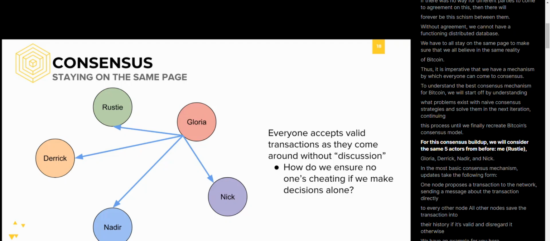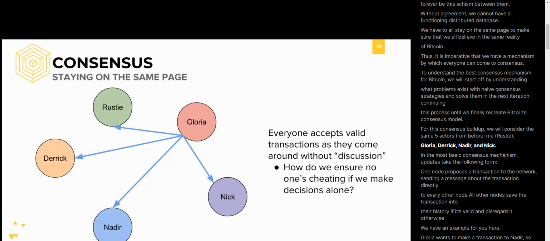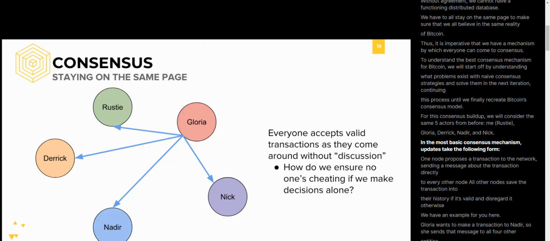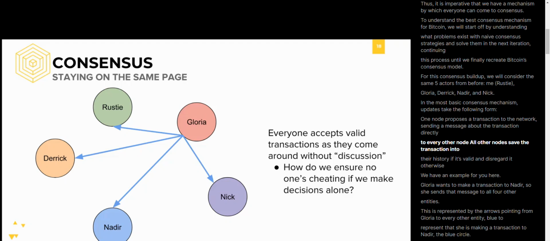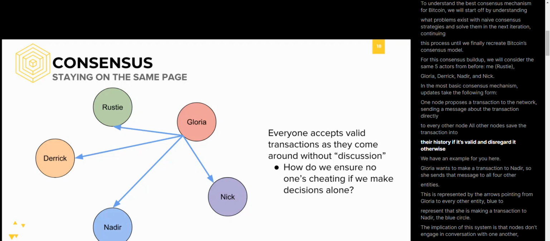For this consensus buildup, we'll consider the same 5 actors as before: me, Rusty, Gloria, Derek, Nadir, and Nick. In the most basic consensus mechanism, updates take the following form. One node processes a transaction to the network, sending a message about the transaction directly to every other node. All other nodes then save the transaction into their history if it's valid, and disregard it otherwise.